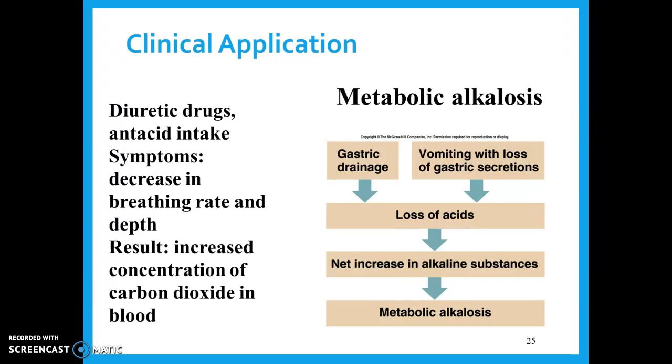All right. So there we're losing our acids. That causes a net increase of alkaline substances, so too much base, and that can cause metabolic alkalosis. It doesn't say symptoms right there, but the symptoms are going to be the same as respiratory, so things like lightheadedness, agitation, dizziness, and things like that. But in addition to that, we slow down our breathing to try to hang on to the carbon dioxide.